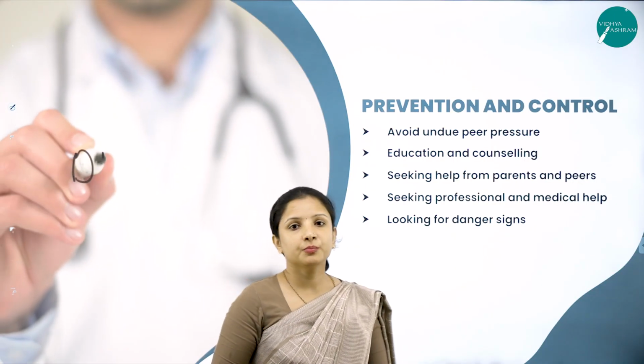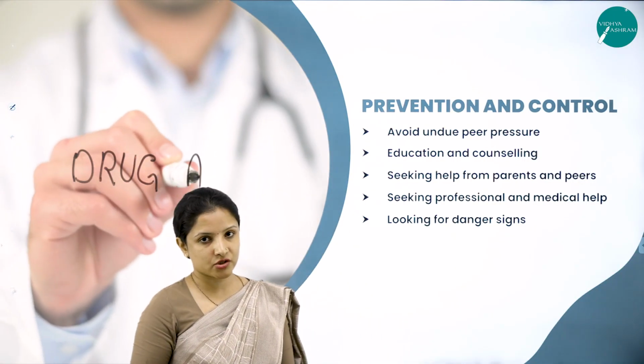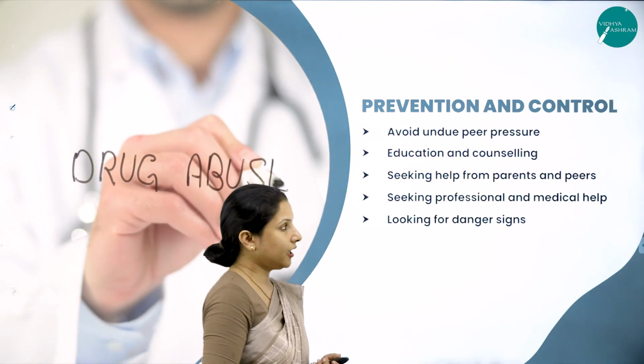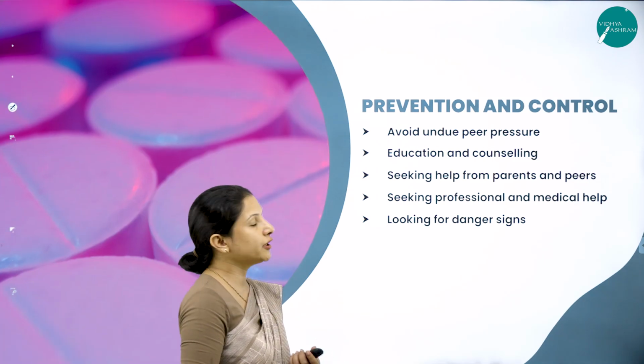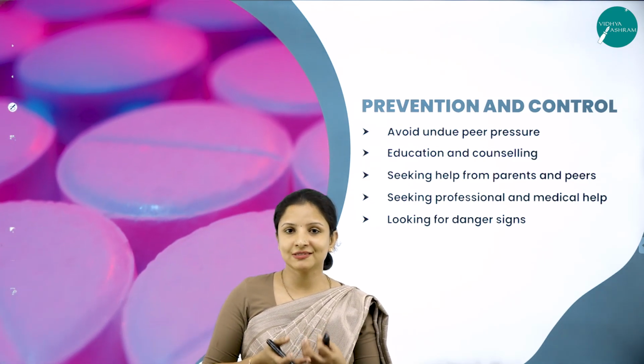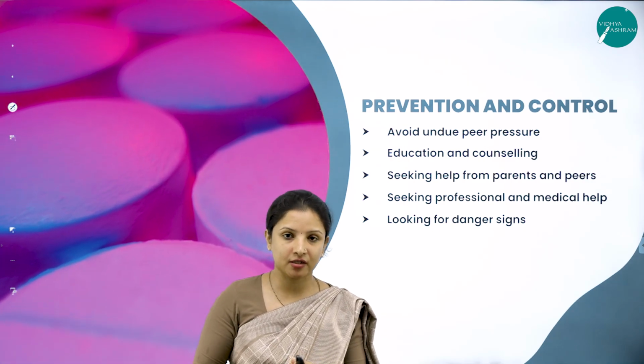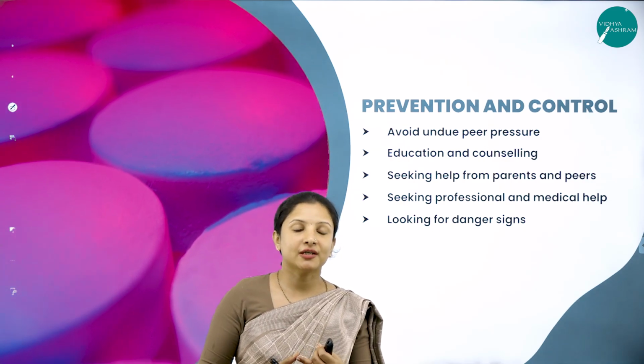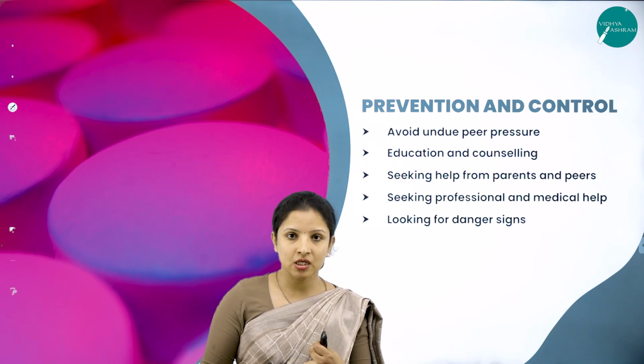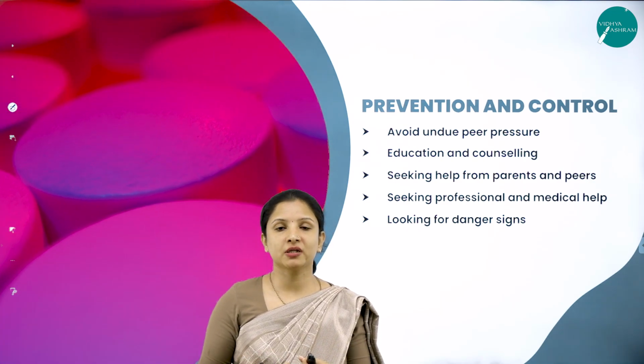So what are the prevention and control measures for drug and alcohol abuse? One thing is to avoid undue peer pressure. This is an era wherein we are into a lot of stress, be it academic, or the stress that happens in a family, a lot of separations between the parents.